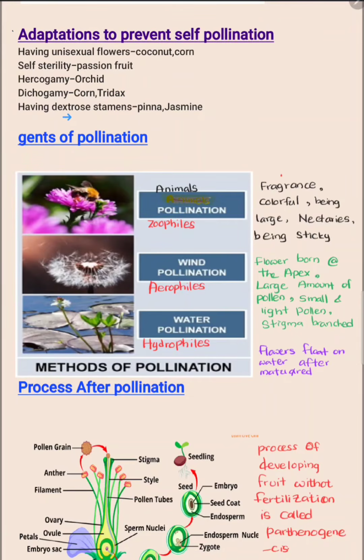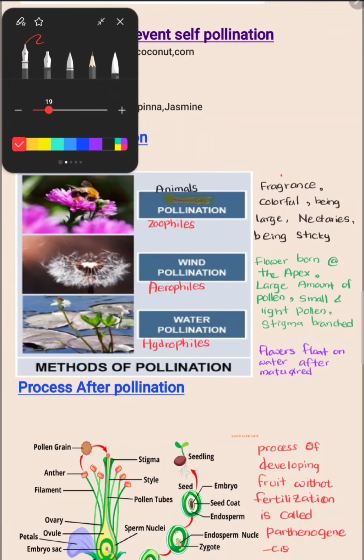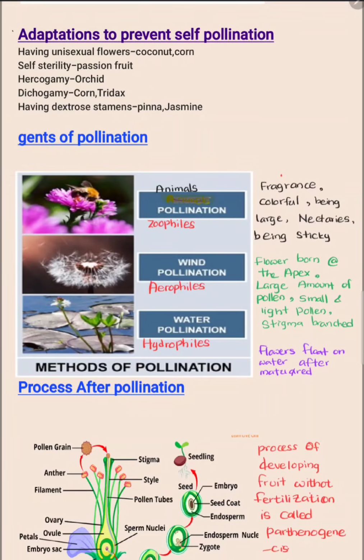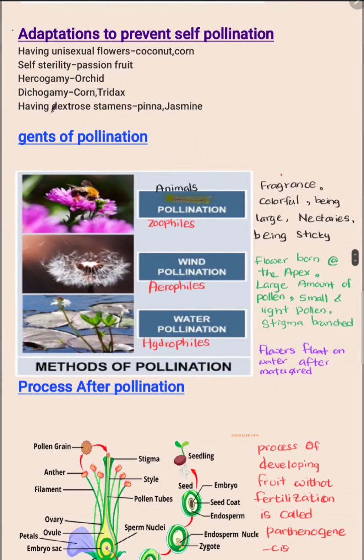The next one is having extrose stamens, which is another adaptation for preventing self-pollination. Pin and jasmine are examples of having extrose stamens.